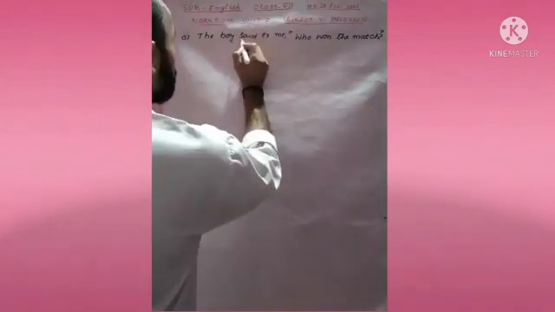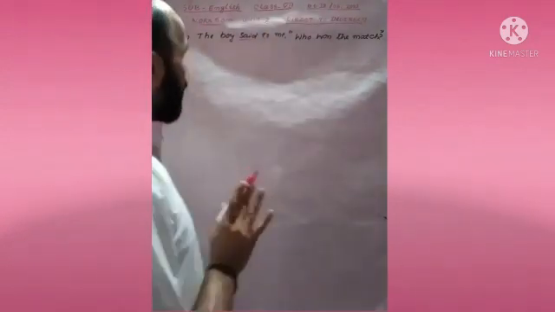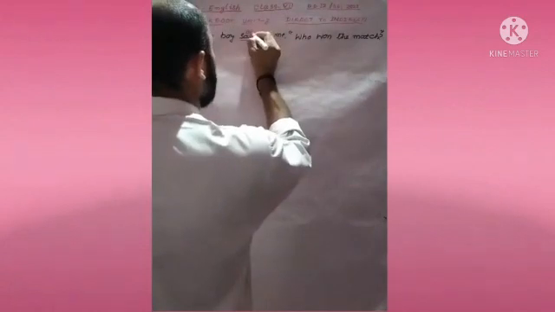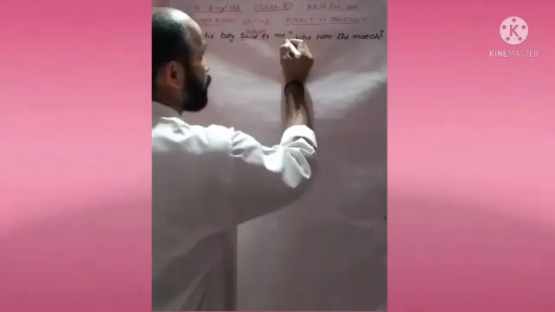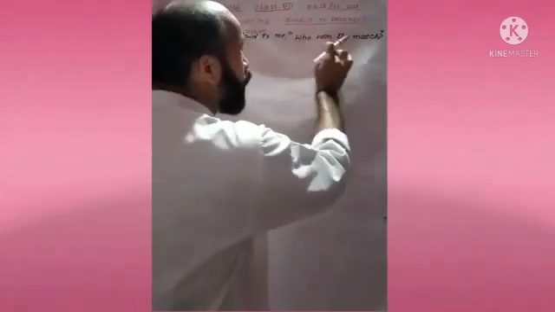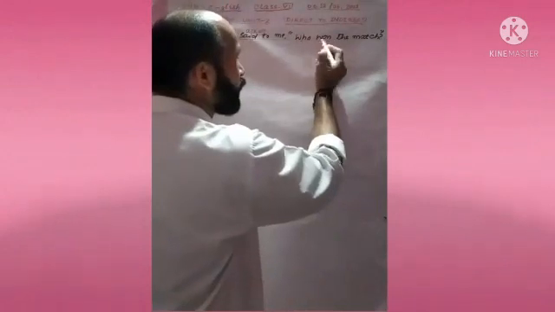"Said to" changes into asked. Then we have to remove the comma and inverted commas. W will be a small letter: who won the match? Which tense is it? Past tense.